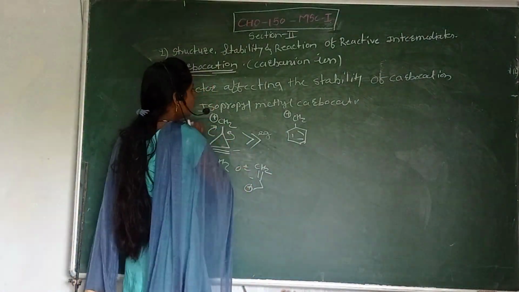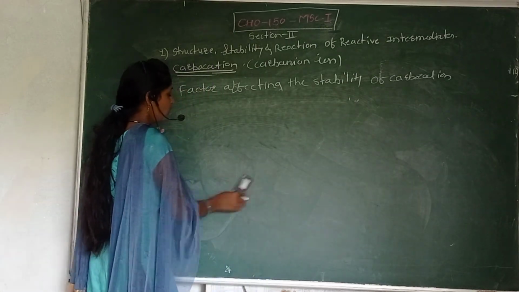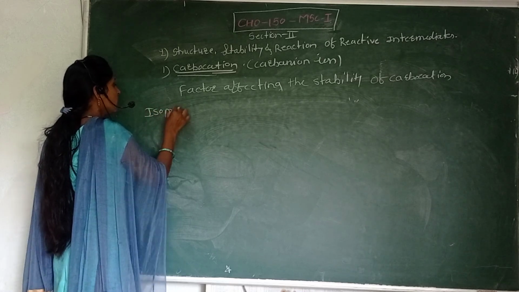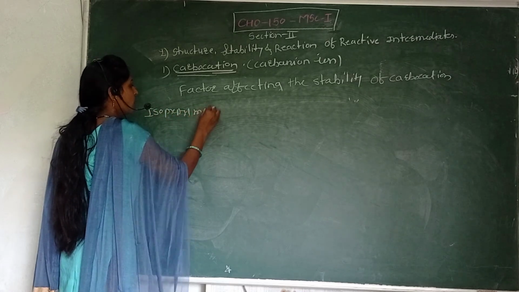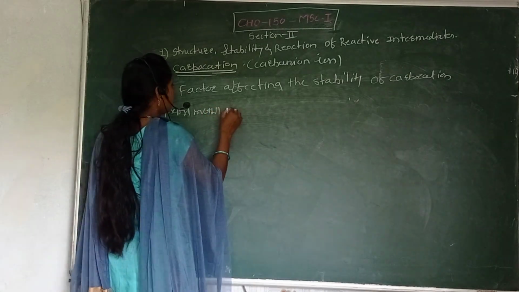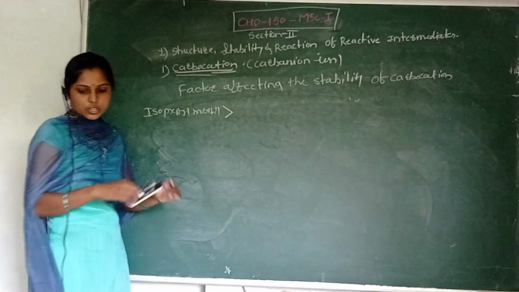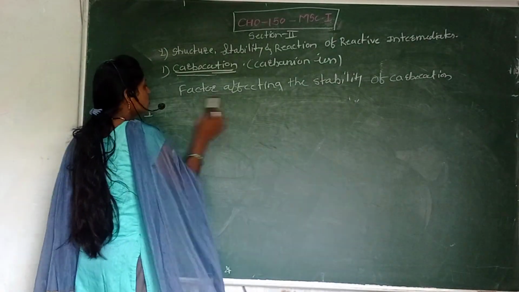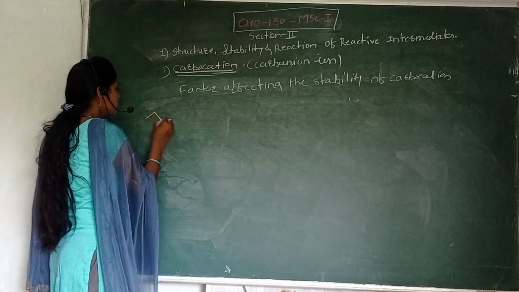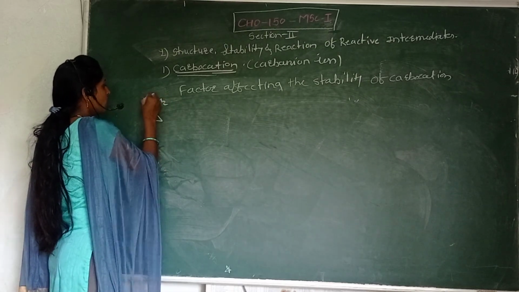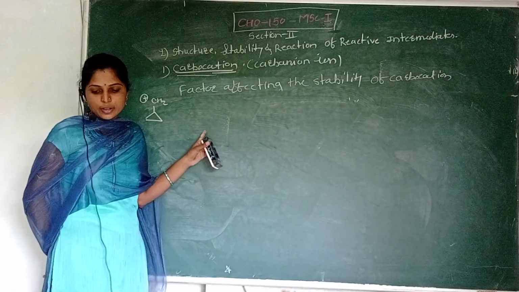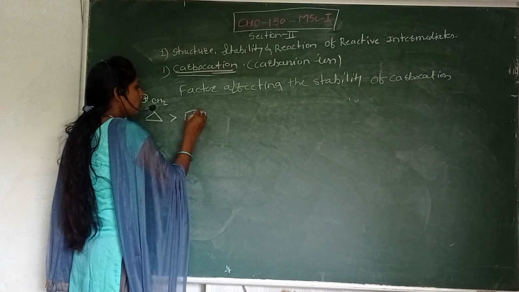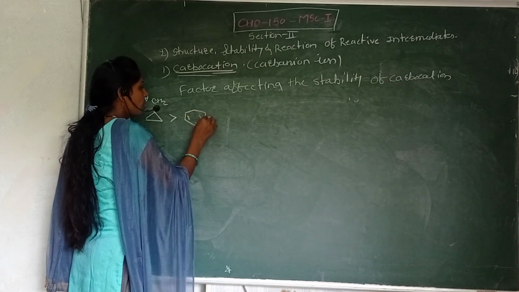So the stability order of carbocation: first, the isopropyl methyl carbocation, here we can write the structure, this is the isopropyl carbocation, is more stable than the aryl carbocation.